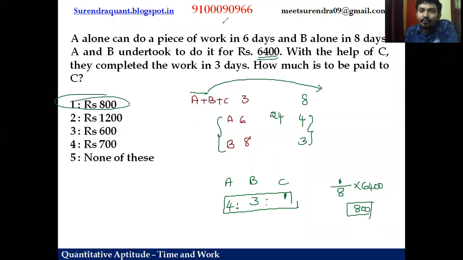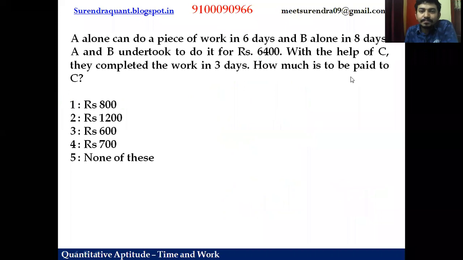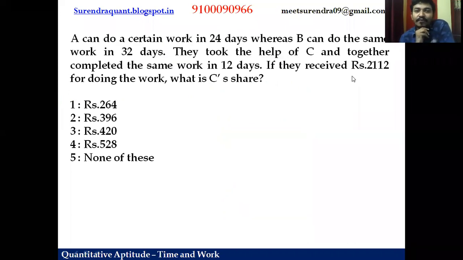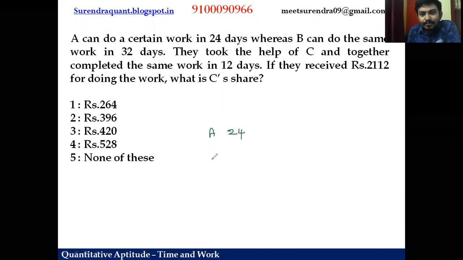Now let's go for one more question. A can do a work in 24 days, whereas B can do the same work in 32 days. They took the help of C and together completed the same work in 12 days. If they received 2112 for doing the work, what is C's share? This is similar to the previous question, but I changed the numbers. That means all three together can do it in 12 days.